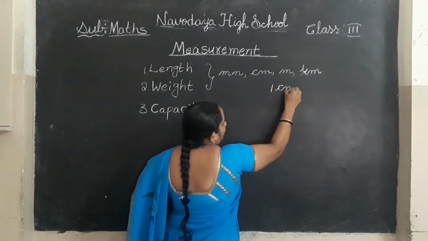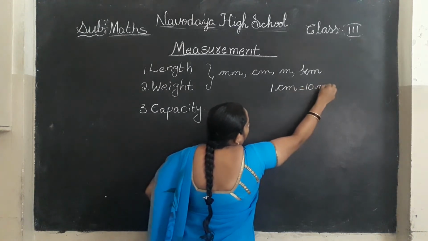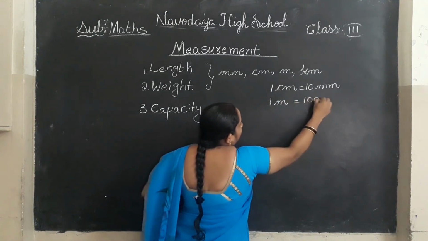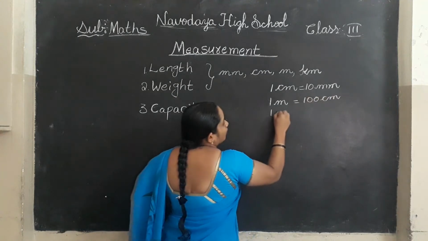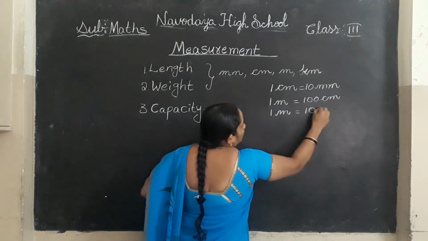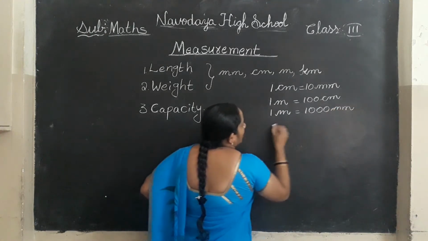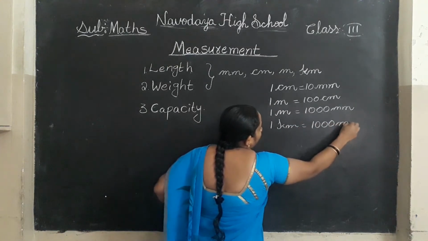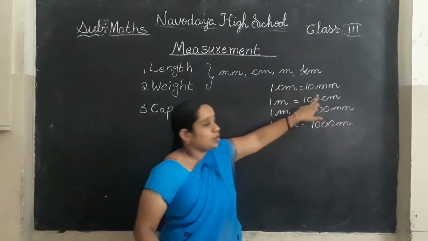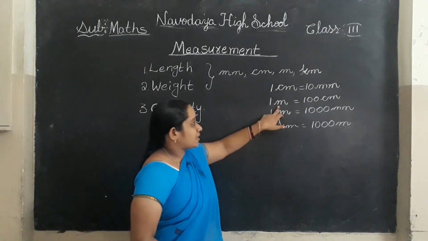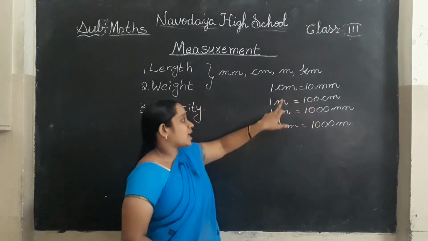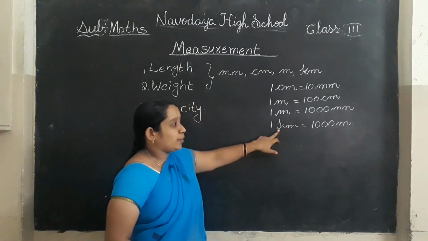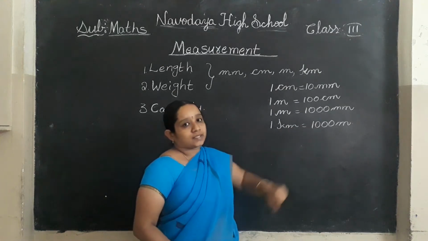1 centimeter is equal to 10 millimeters. 1 meter is equal to 100 centimeters, or 1 meter is equal to 1000 millimeters. 1 kilometer is equal to 1000 meters.